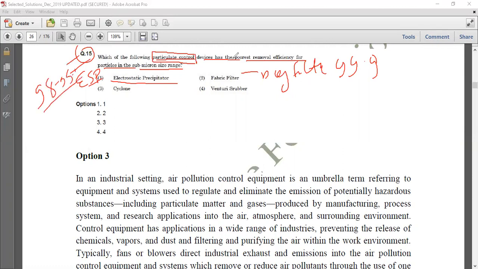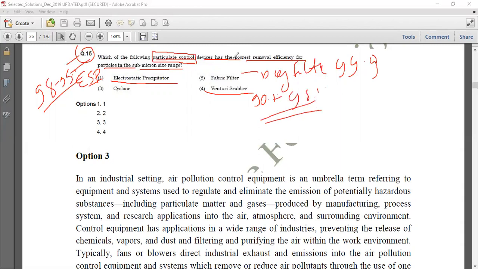Then we have scrubbers, which are in the range of 90%. Scrubbers can be used for gases as well as particulate matter, and the efficiency of a scrubber is somewhere between 90 to 98%.